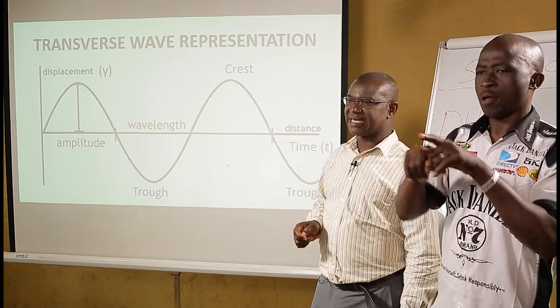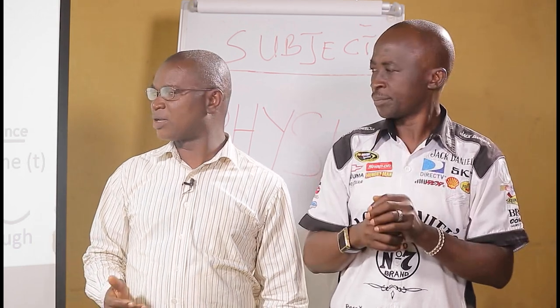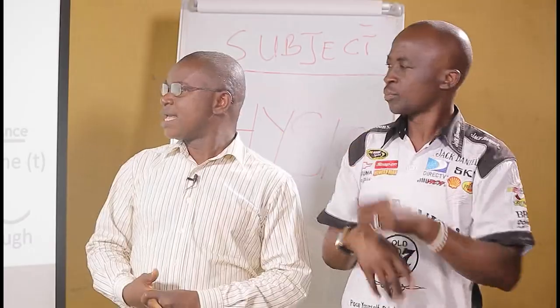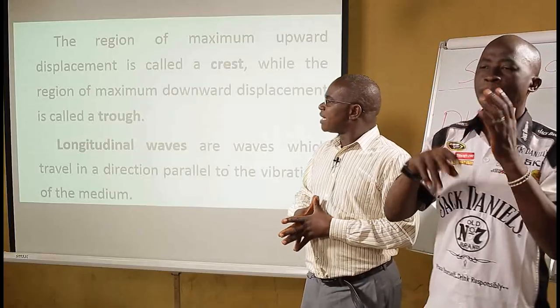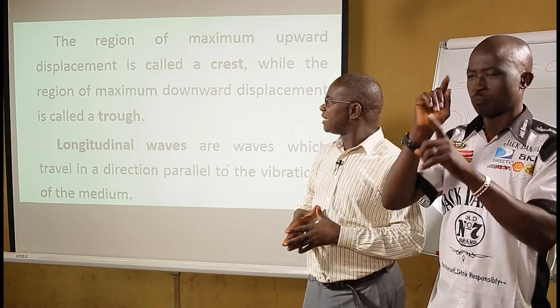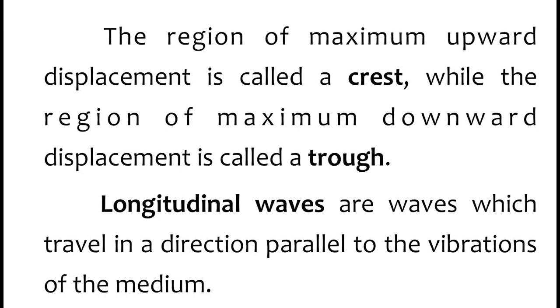Some of the concepts will be defined as we look at terms, which is the last point on the outline: amplitude, wavelength, phase, and trough. On the diagram, we see the point at the turning point. That point we call a crest, and it is simply referred to as a region of maximum upward displacement.